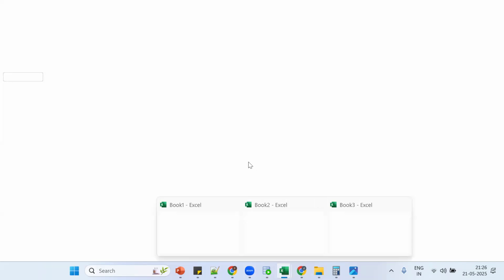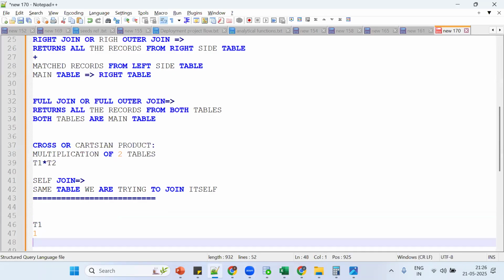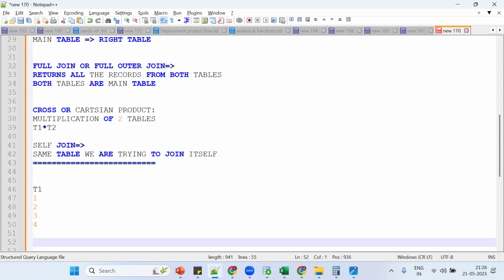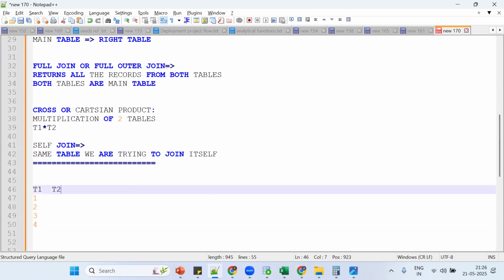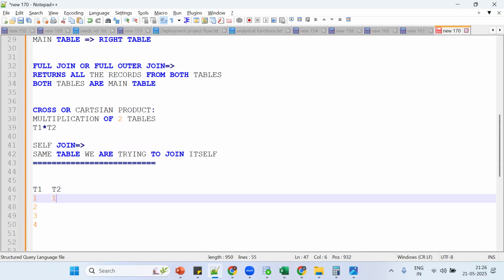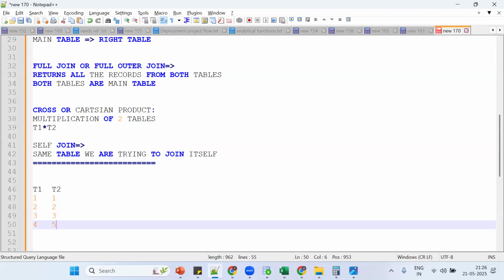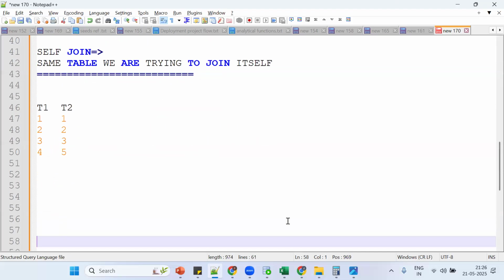Okay, now Excel is not working. Now see what happened. Suppose table one has 1, 2, 3, 4. In table two, 1, 2, 3, 5 are there. So assume two tables are there, table one and table two.